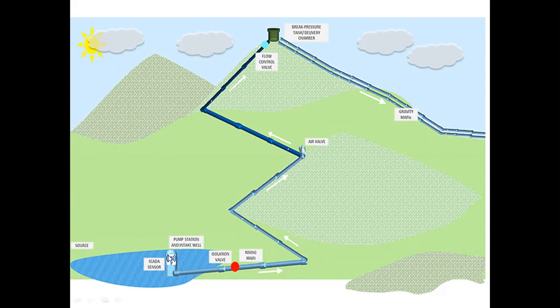Hence, here we have installed the pump house. Here is a pumping station and intake wells, then different types of pipes, and this water is conveyed to the storage structure. And from that storage structure, the lifted water is distributed by gravity flow.